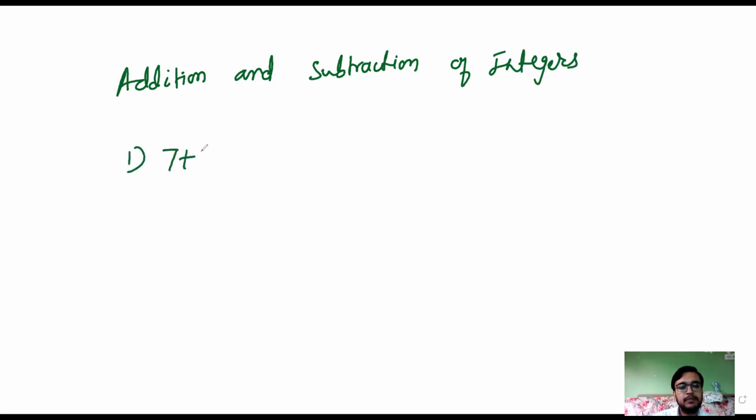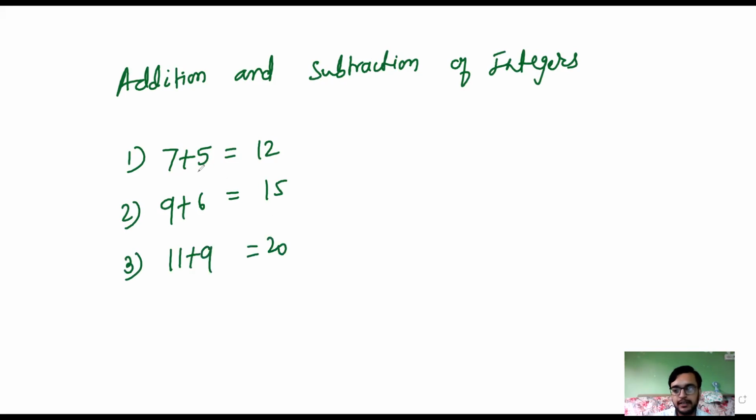First one is 7 plus 5, which is 12. Now 9 plus 6 means 15. 11 plus 9 is 20. We can easily calculate when both numbers are positive. But what when one number is minus? Suppose 9 plus in bracket minus 3, then how to solve it?